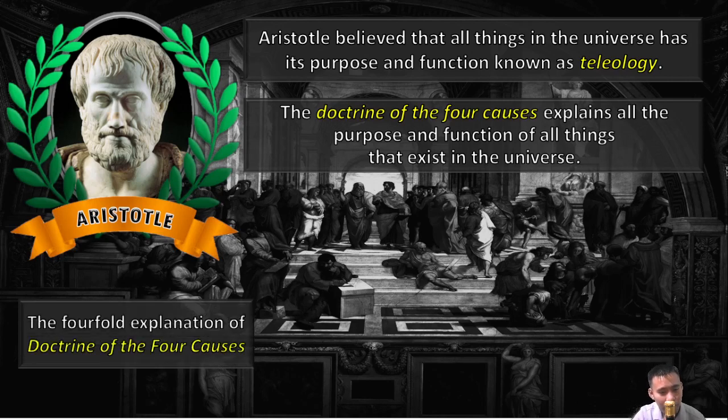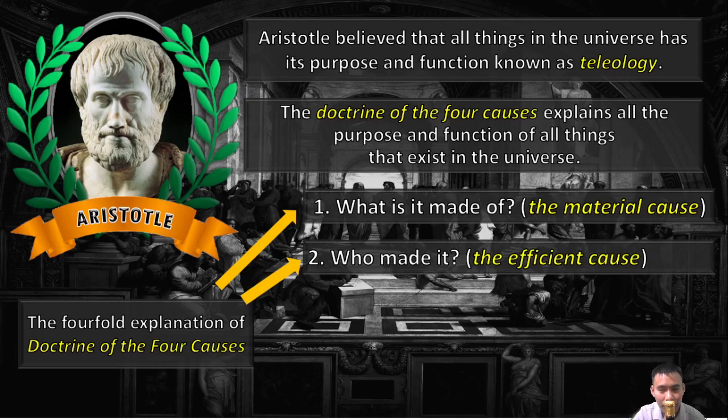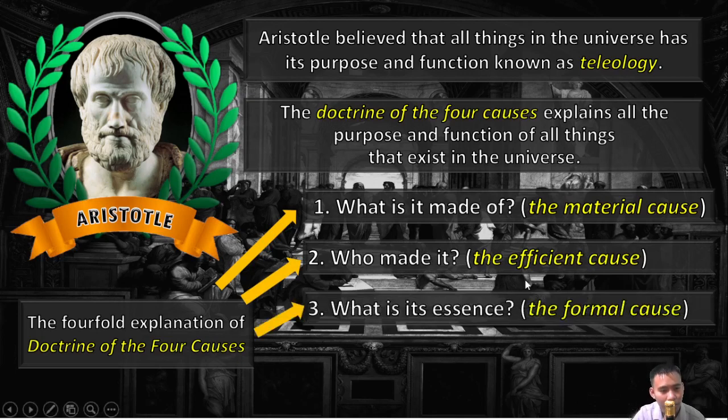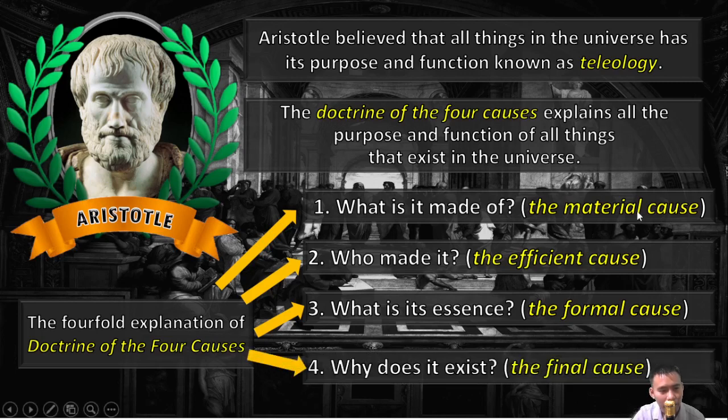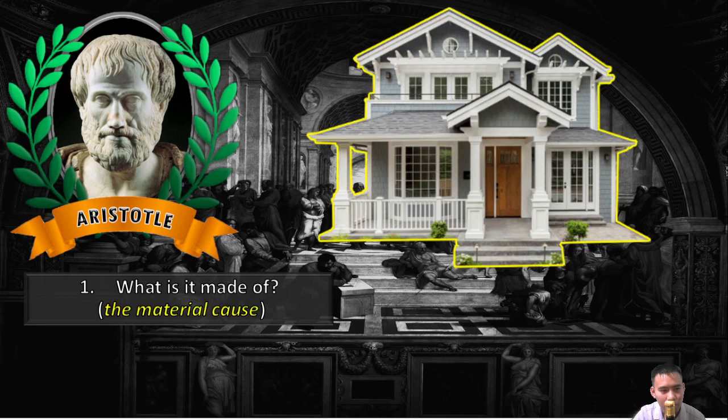These questions have something to do with what is it made of, the material cause; who made it, the efficient cause; what is its essence, the formal cause; and why does it exist, the final cause. Example: house. What is it made of? It is made of wood, metal, cement, gravel, sand, stone. So those are the material cause.